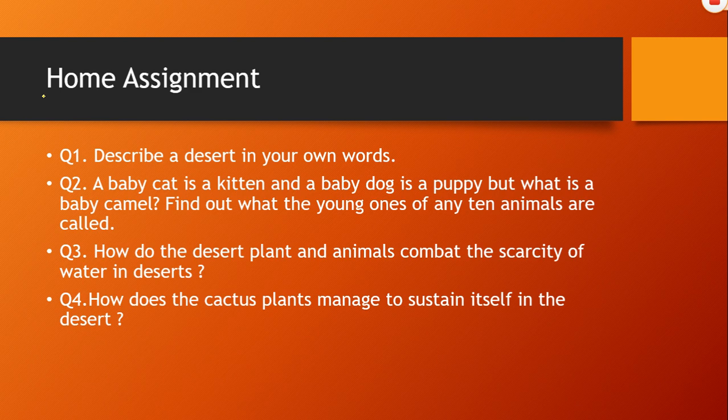Okay, finally comes your home assignment. I have tried to give you some creative questions based on this chapter. Describe a desert in your own words. The second one: a baby cat is a kitten and baby dog is a puppy. But what is a baby camel? This you have to answer. Find out what the young ones of any 10 animals are called.